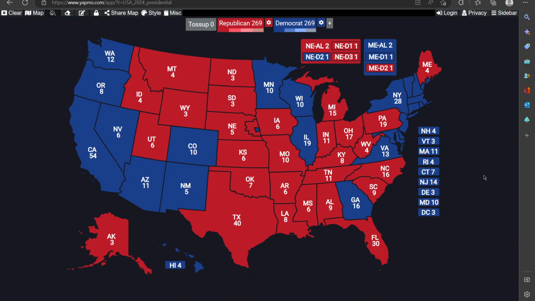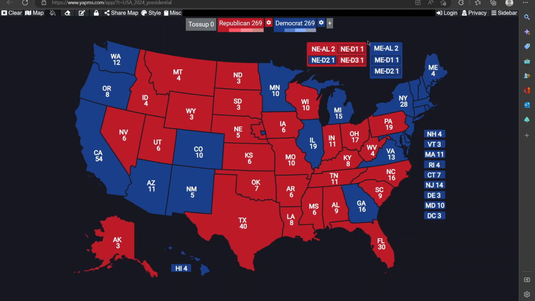So that's one map where we see the Rust Belt leaning towards the Republicans. Wisconsin and Minnesota both go for a Democrat. Michigan goes for a Republican. I doubt that Michigan goes for a Republican, but this is a possibility. Georgia goes for a Democrat. Arizona and Nevada go for a Democrat. North Carolina goes for the Republican.